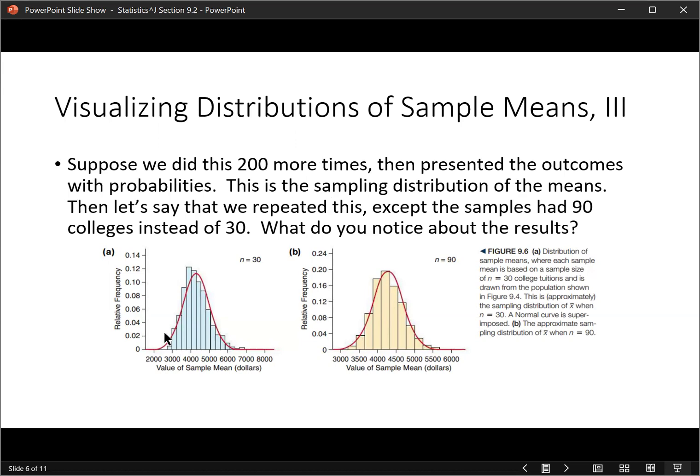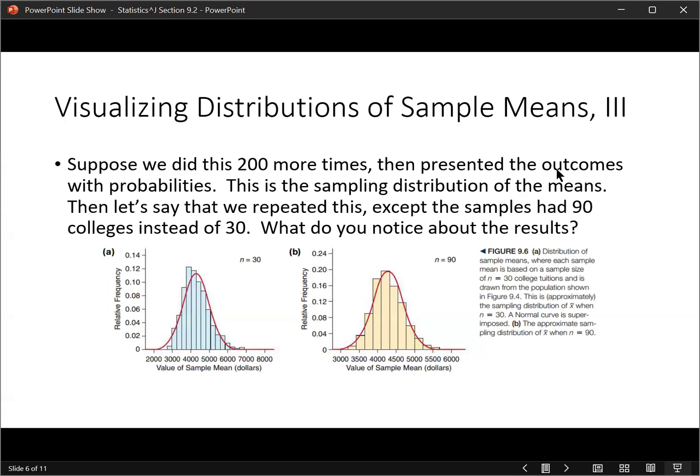All right, and notice if you do 200 more samples, you get 200 different results. You plot them all together on the table. The one that we did is going to be right around here, in this bar. That bar looks like it has about a 5% chance of occurring. And then you plot it. Look what happens. We end up getting something that is normally shaped.